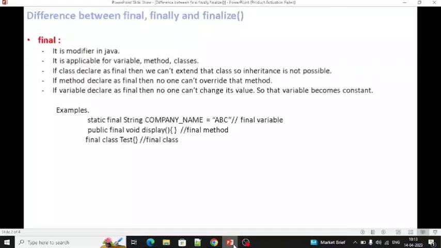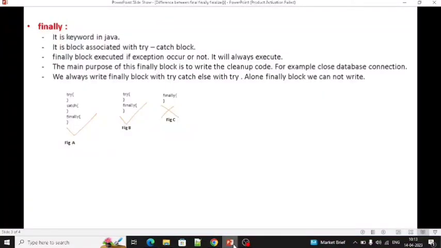So here we have declared this method as final, so we can't override it in a child class. Third, we have declared the class as final, so no one can extend this class. If any class tries to extend, then that class will get an exception. It's not possible.